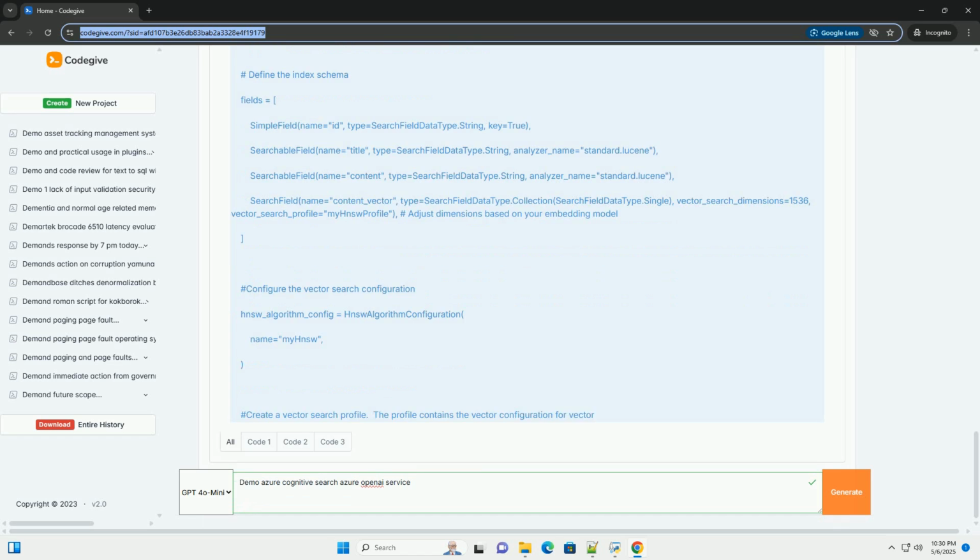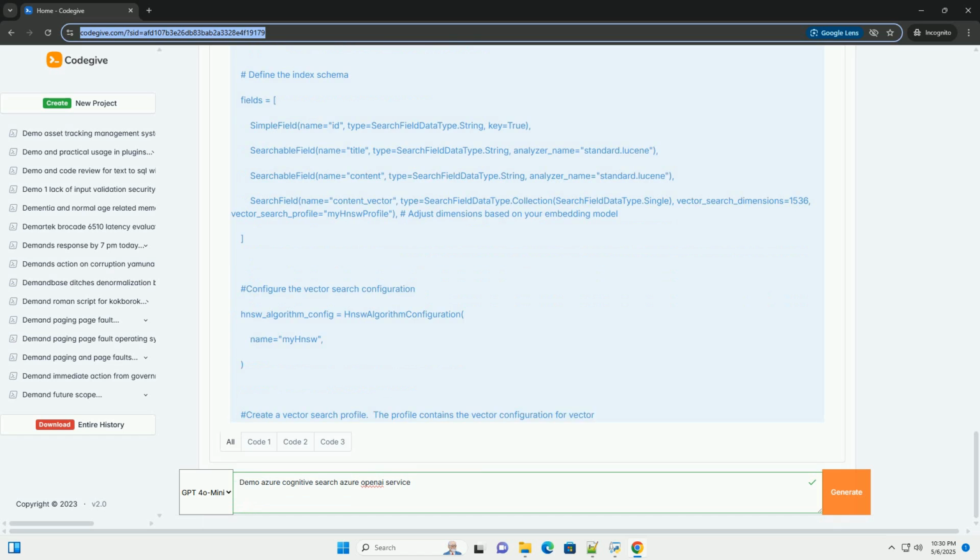Fields defines the schema for the index. ID, a unique identifier for each document, string, key. Title, the title of the document, string, searchable. Content, the main content of the document, string, searchable. Content_vector, this field stores the embeddings, vectors, generated by the Azure OpenAI service, collection of single/float; vector search dimensions needs to be set to the proper dimension.